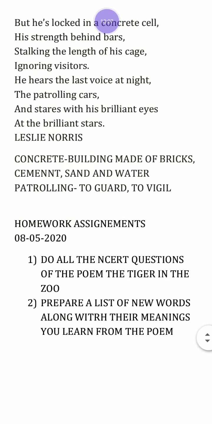Homework assignment: you will have to do all the NCERT questions of the poem The Tiger in the Zoo. And second question, prepare a list of new words along with their meanings that you learn from this poem.